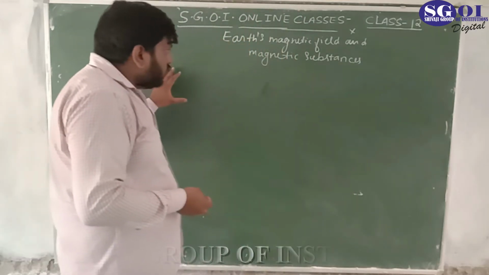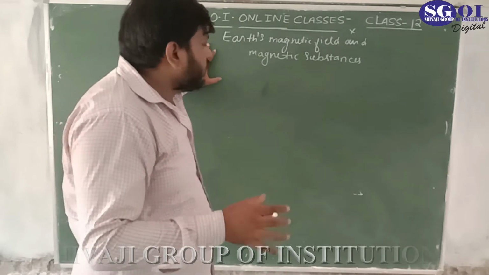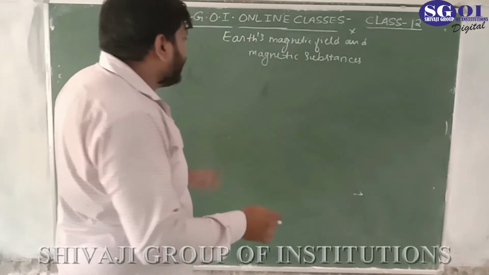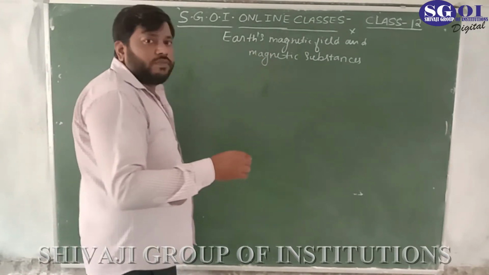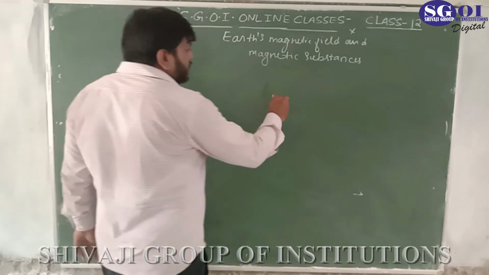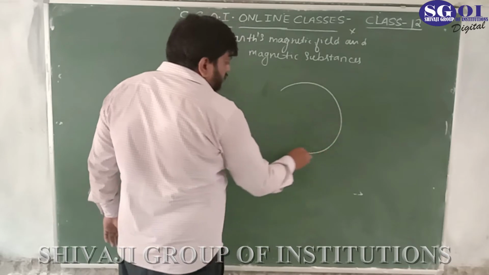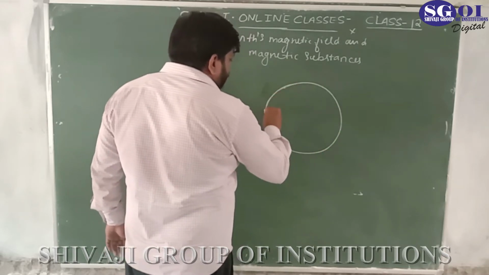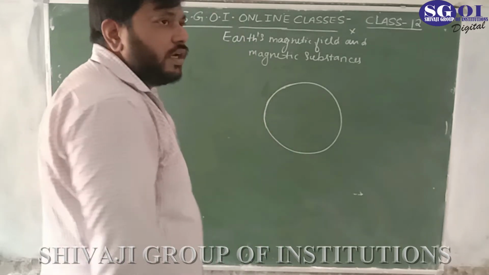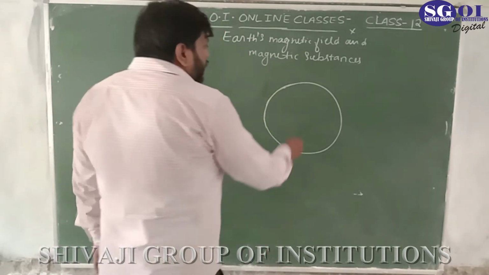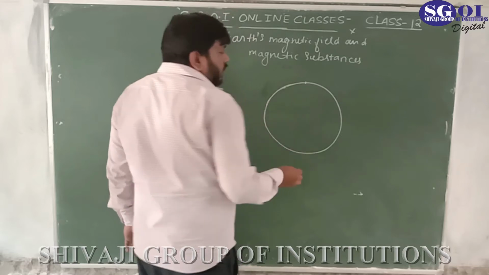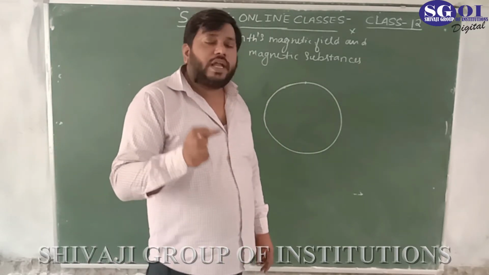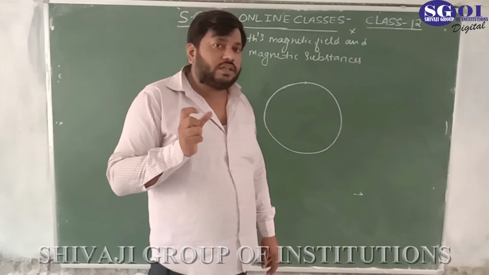First of all, we will start with some geographical analysis of the earth. Let's say this is the earth, and this is the geographic north. Students, geographic north and magnetic north are different terms.